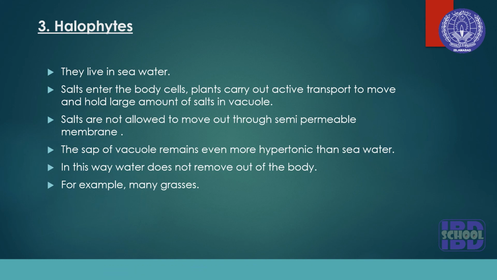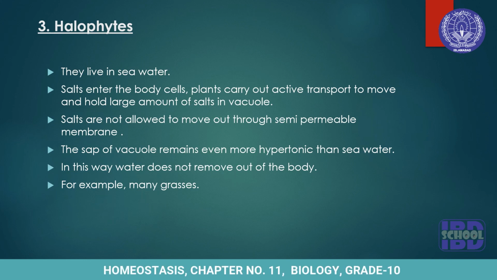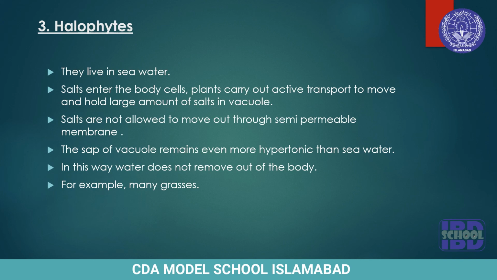In order to maintain water content inside the body, and water would remain inside the body, and in this way water content would be maintained, and they can easily grow and exist in salt water or sea water. And many water grasses are the example of halophytes.